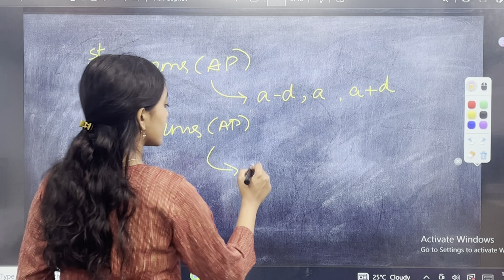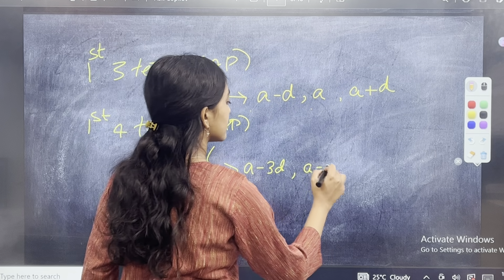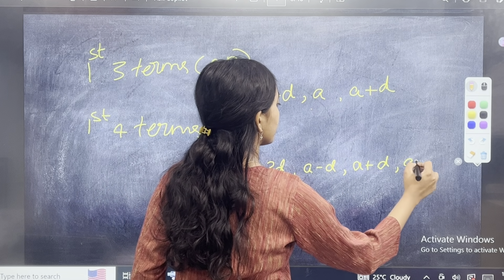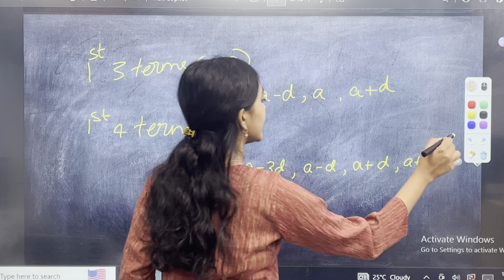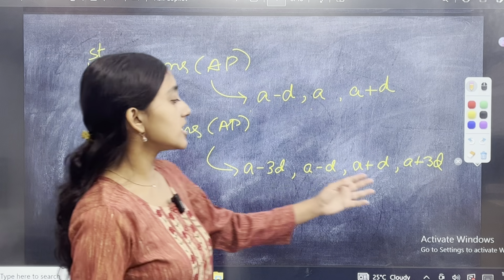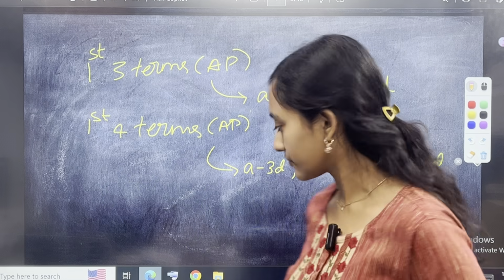It will be A minus 3D, A minus D, A plus D, A plus 3D. I want you to notate it like this because then minus 3D plus 3D cancels, minus D plus D cancels, and you will be left with 4A and you can easily find out the answer.